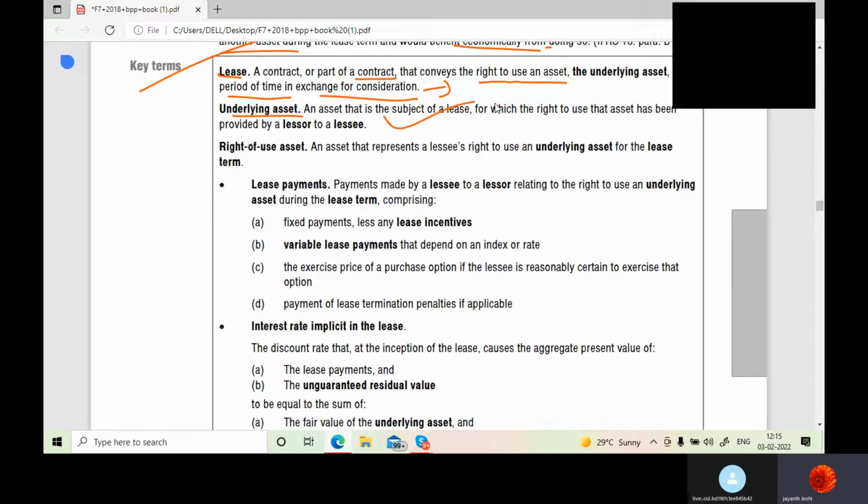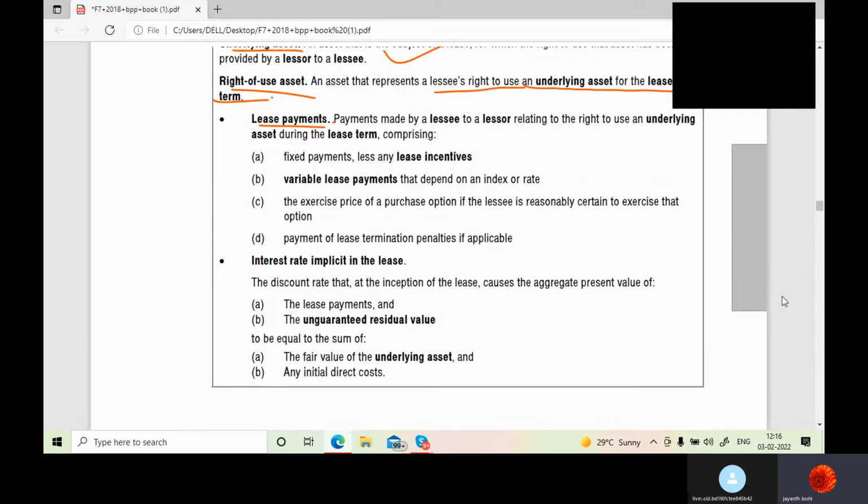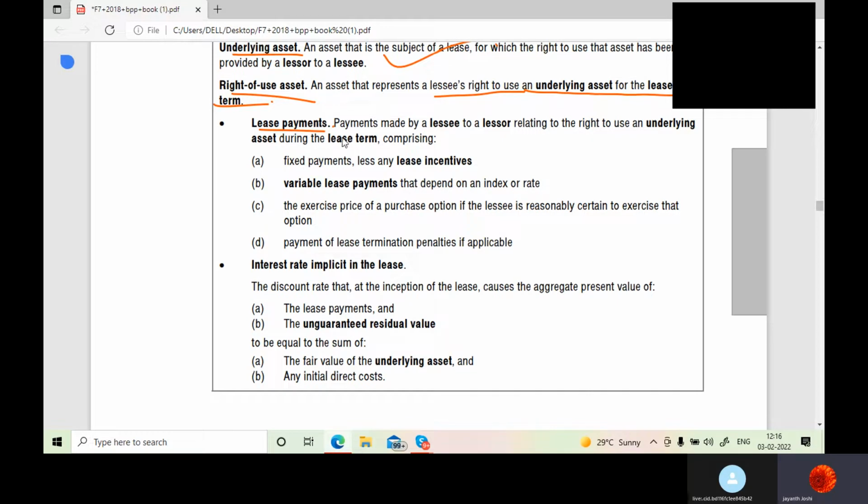Underlying asset is the asset on which the lease agreement is happening. Right of use asset is an asset that represents a lessee's right to use an underlying asset for the lease term. Lease payments would be made by the lessee to the lessor during the lease term, comprising fixed payments. Lease would always be a fixed payment, like when you take a loan, you pay EMIs to the bank. Those are always fixed. In the same way, this is also the same thing. Less any lease incentives. We will discuss this incentive while doing a question. Lease incentives you have to deduct.